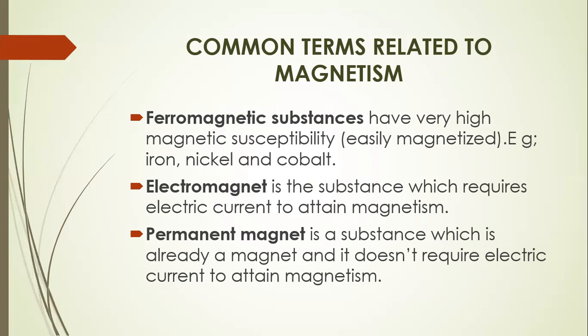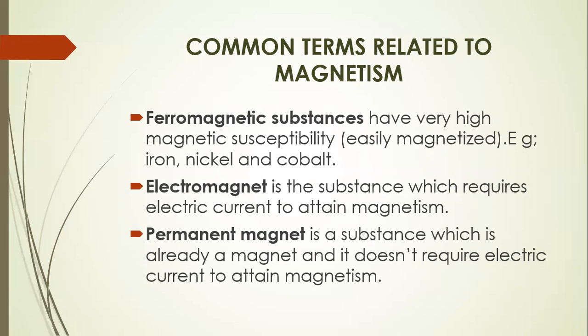Electromagnet, this is a substance or material which requires electric current to attain magnetism. So any material that needs electric current to attain magnetic forces is what we call an electromagnet.